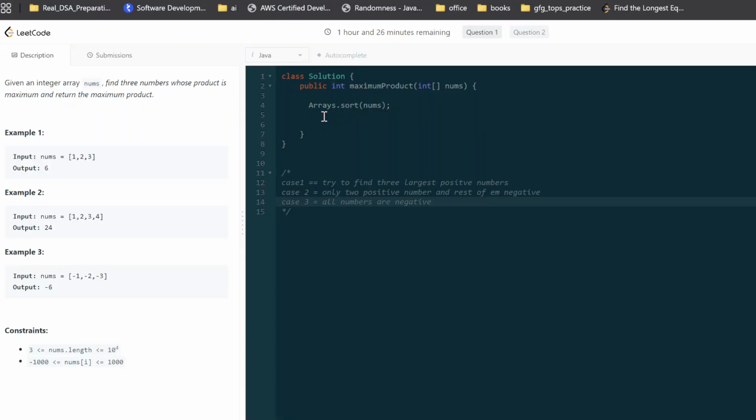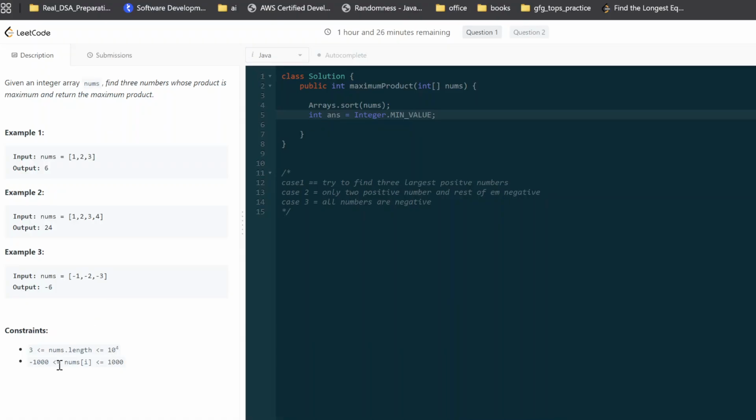But here, since we have multiple cases, I think it is good to sort the array. So let's initialize our answer as Integer.MIN_VALUE.